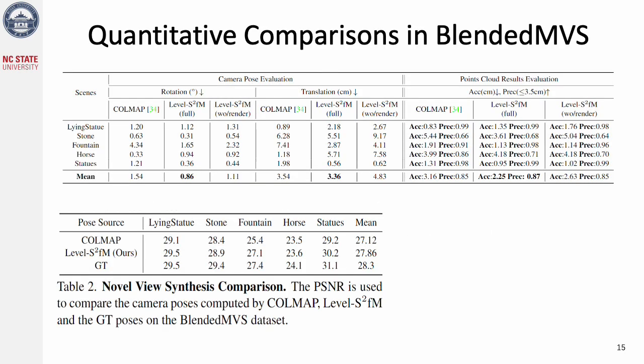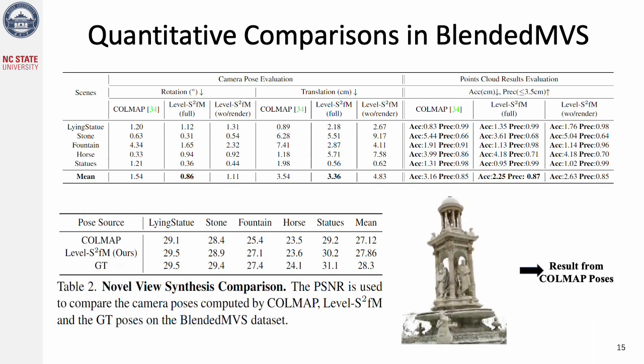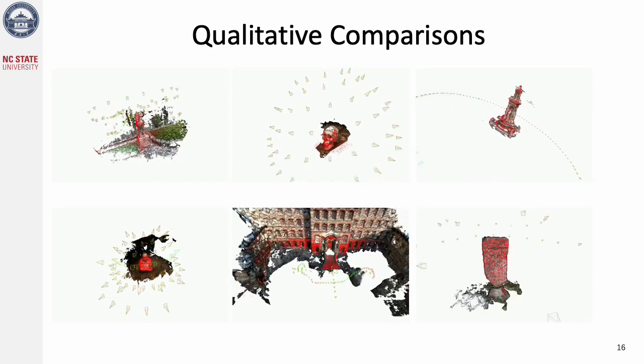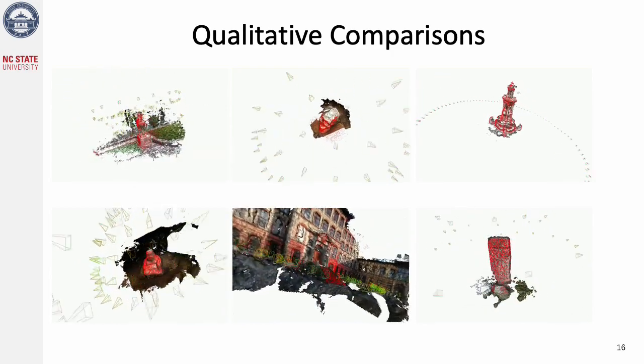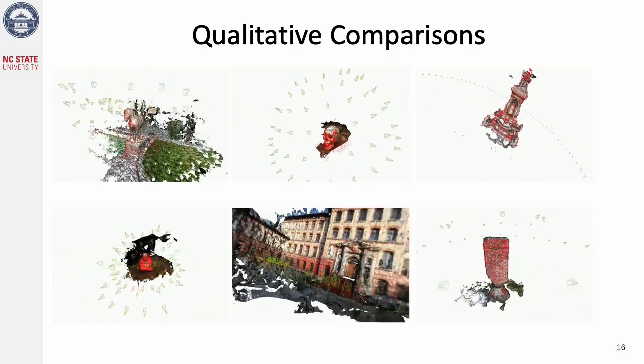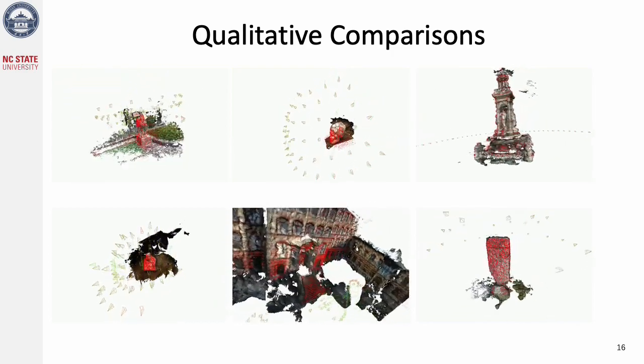Our method improves the pose accuracy on Blended MVS compared to our baseline ColMap. For further evaluation, we use our poses and ColMap poses to train an Instant NGP, where our poses result in better novel view synthesis results. Here are some of our qualitative results for small, middle, and large-scale scenes. The geometry is extracted and fused from our trained SDF for better illustration.